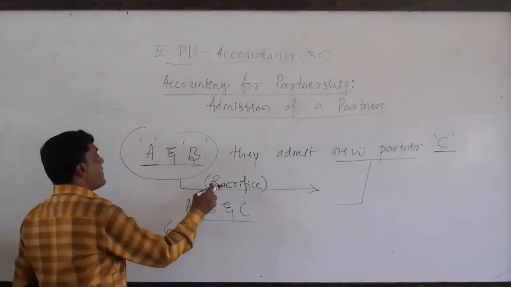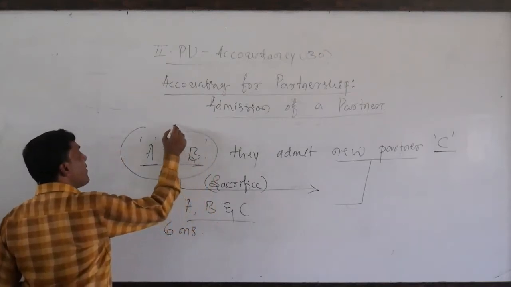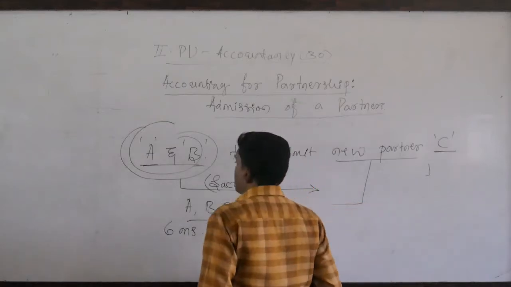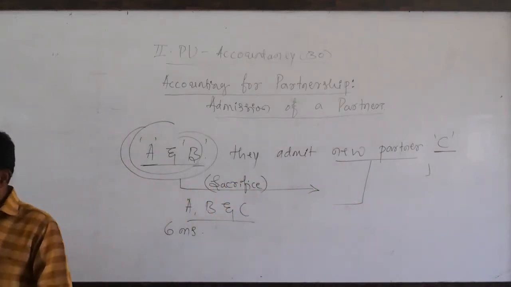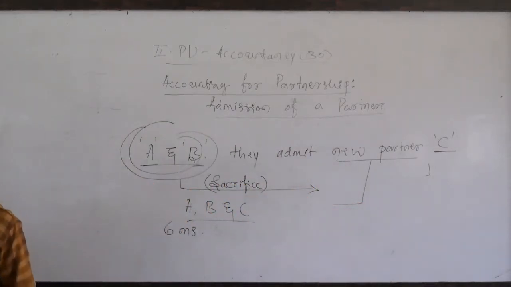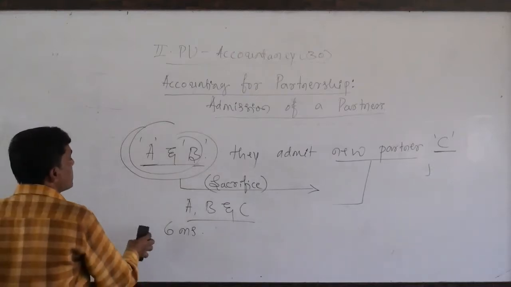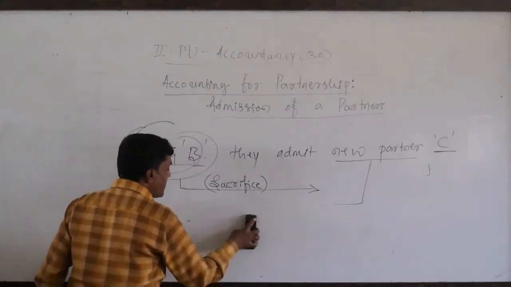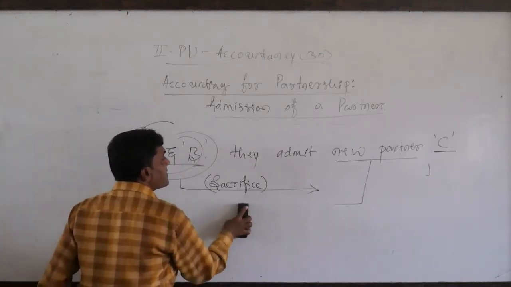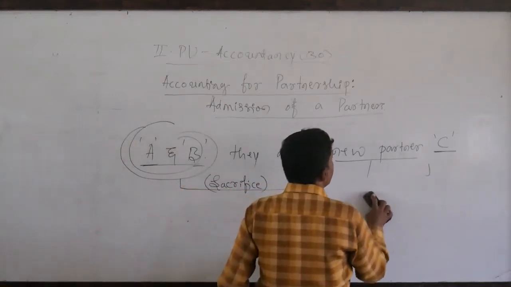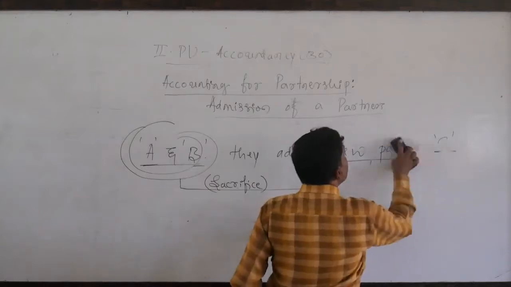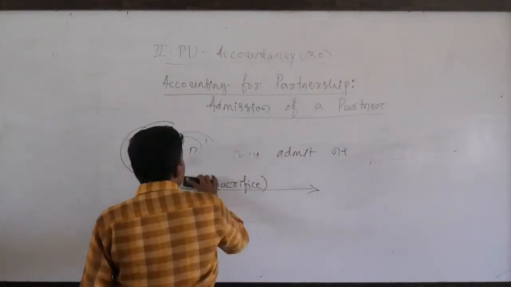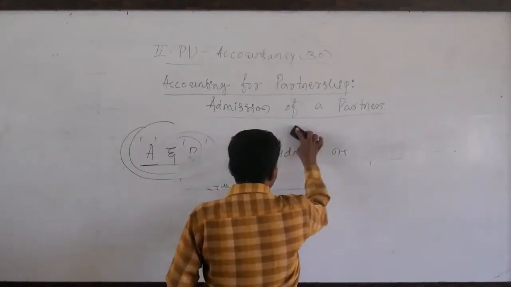Here the sacrifice is made by the old partners on behalf of the new partner. So let us see, dear students, some examples on calculation of sacrifice ratio. Here the old partners are sacrificing a certain portion of their profit to C for giving admission as a new partner in the firm.